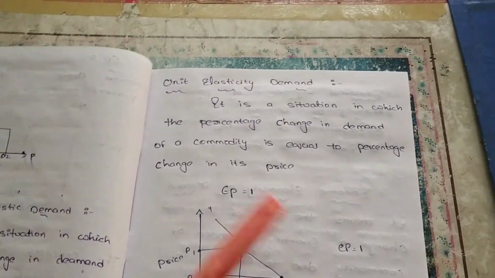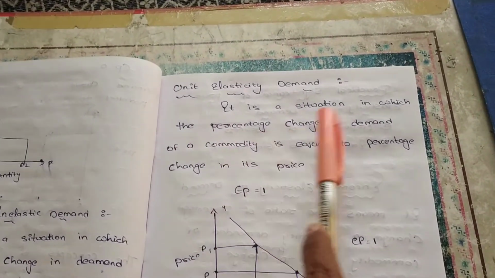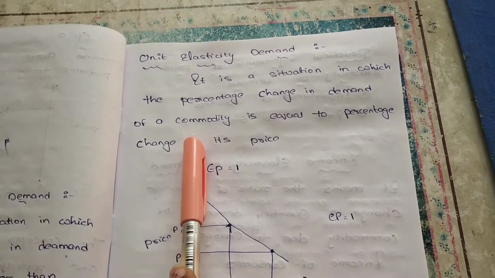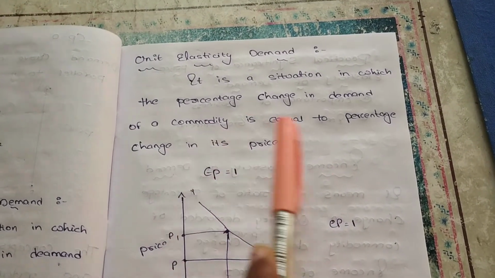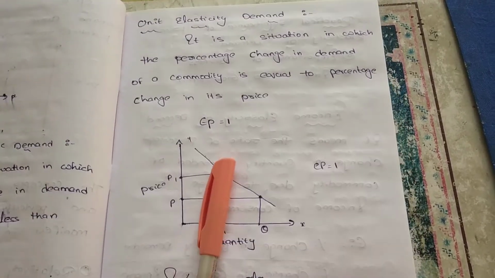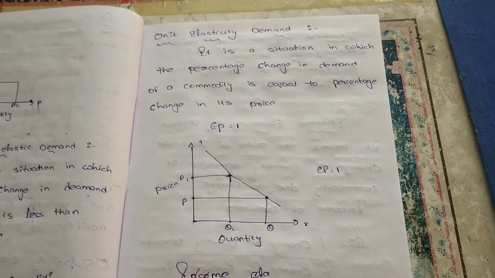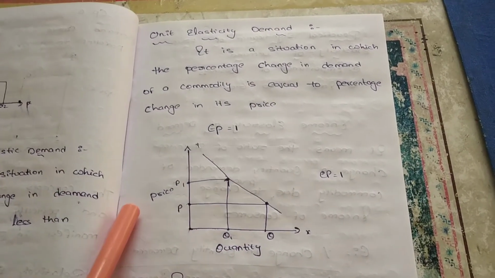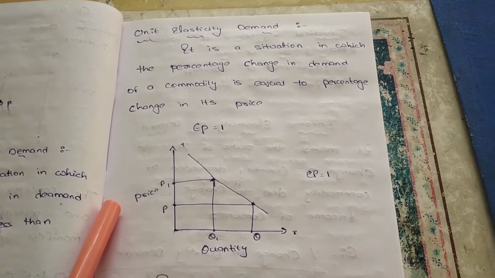And next, unitary elasticity of demand. It is a situation in which the percentage change in demand of a commodity is equal to the percentage change in price. So we can say there is a unitary elasticity. If there is a 1 unit increase in price, there is the same 1 unit decrease in quantity demanded. So we can say there is a unitary elasticity of demand.